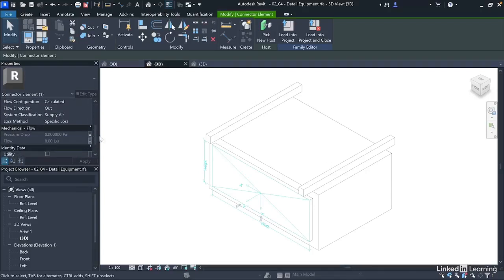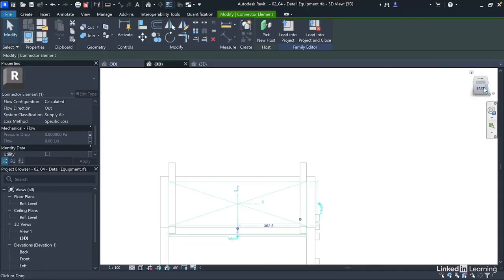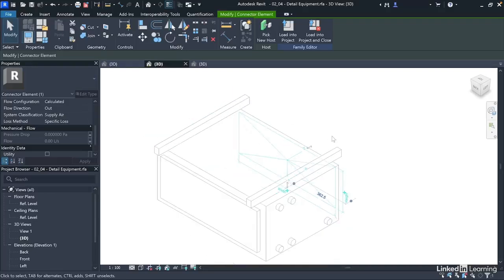Next, we'll create the connector for the return air system. So we'll go to the back, and then we'll place a duct connector on the placeholder extrusion on the back face of the equipment.